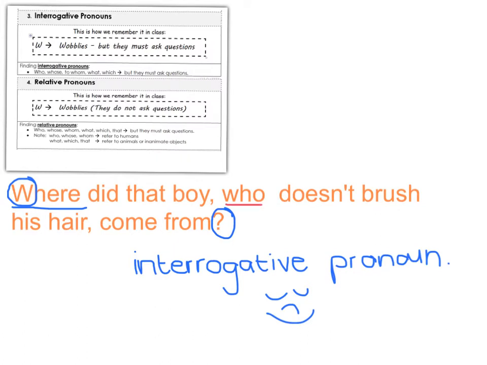Now let's have a look at the word who. We need to determine if the word who asks a question. So let's have a look at the sentence. Where did that boy who doesn't brush his hair? Who doesn't brush his hair is clearly not a question. In fact, it is more like an explanation. So the word who is not interrogative. What would the word who be?